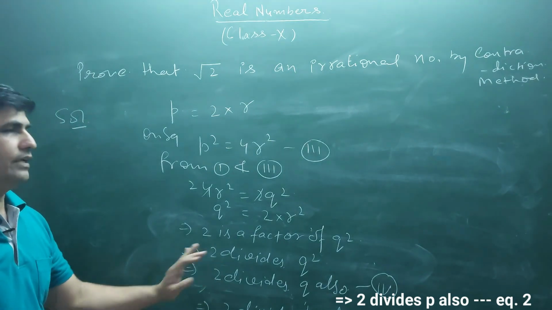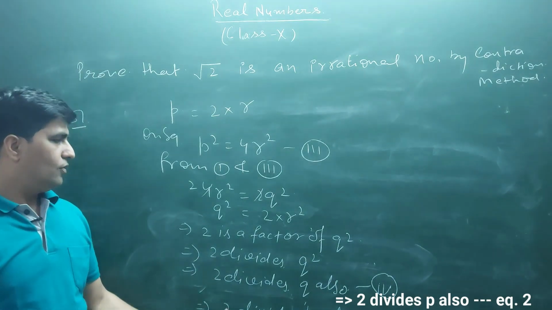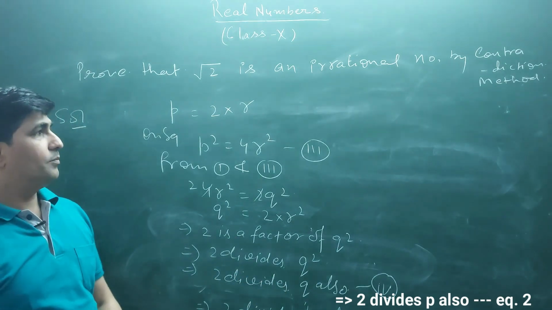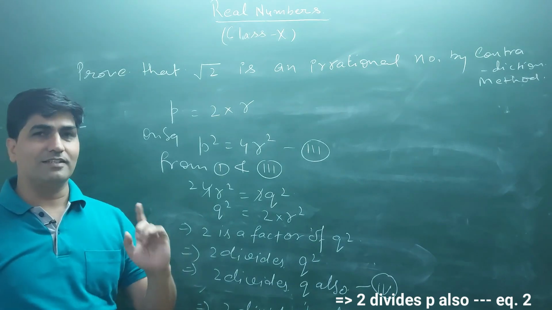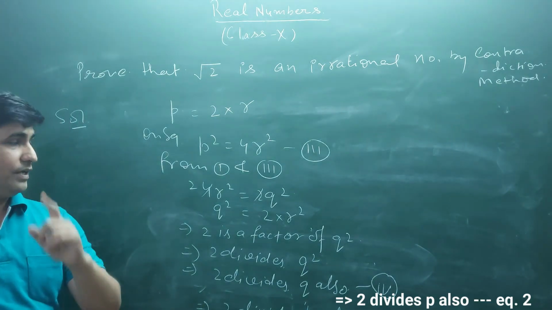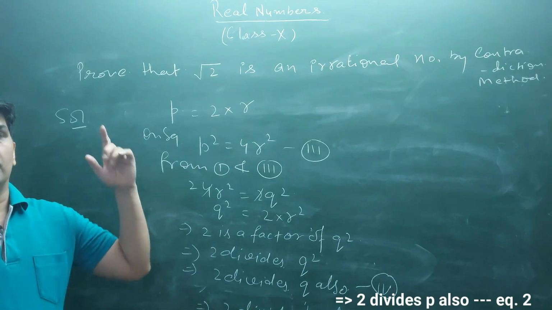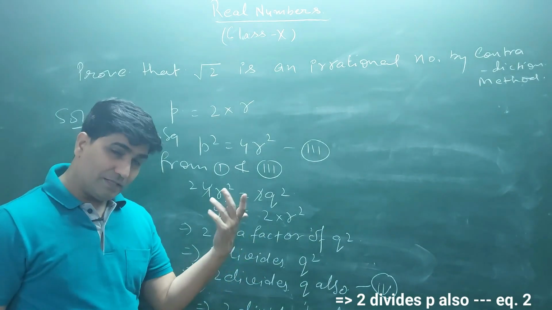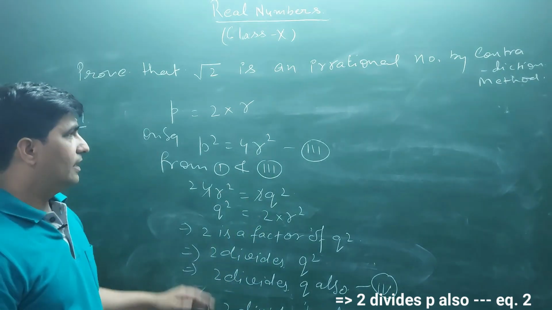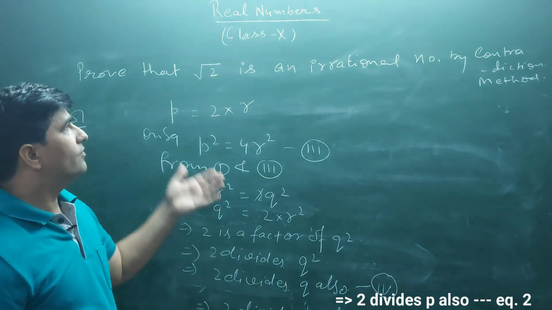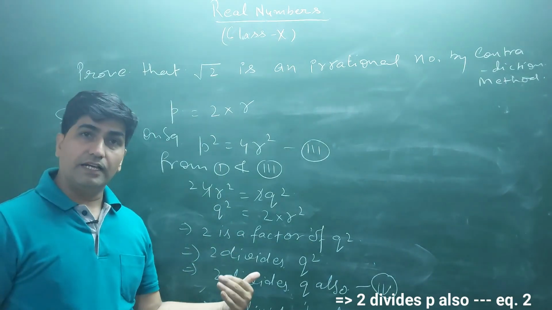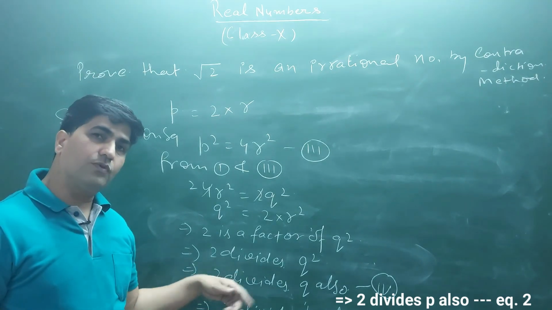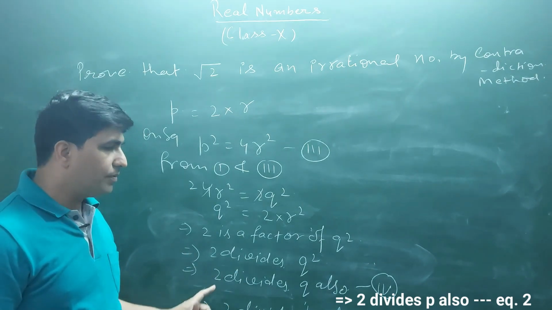Now look at 2 and 4. What are these two equations? 2 divides P, 2 divides Q. It means 2 is a common factor of P and Q. But what did you assume in the beginning? That the HCF of P and Q is 1, which contradicts our assumption. It means, what is the mistake? Our assumption is wrong. This is the contradiction. And what was the assumption? The assumption was that root 2 is a rational number, but it is not, because we took P and Q as co-prime and they are having 2 as a common factor.